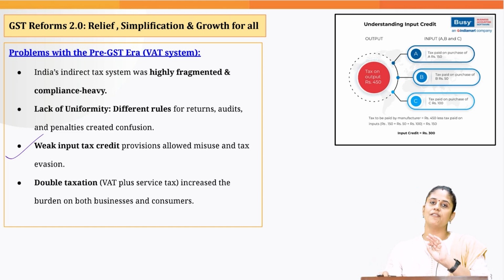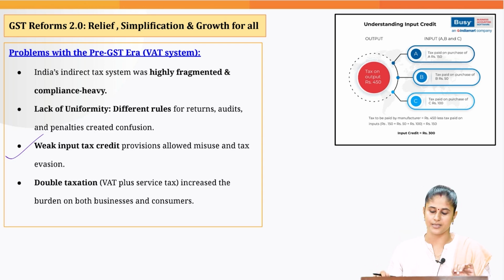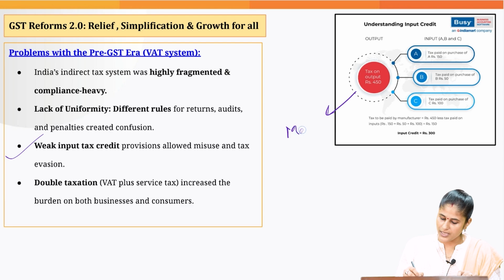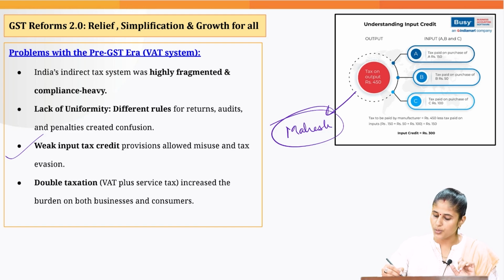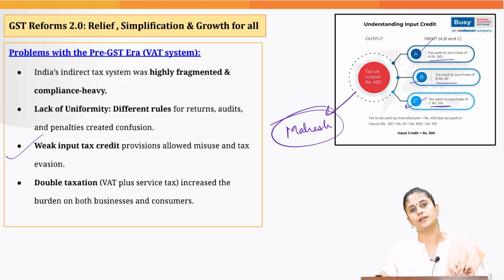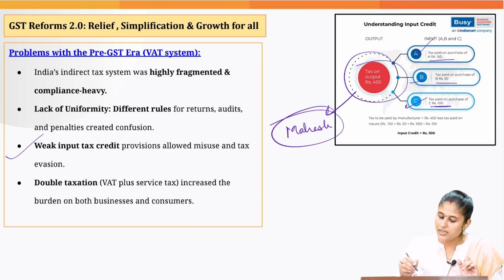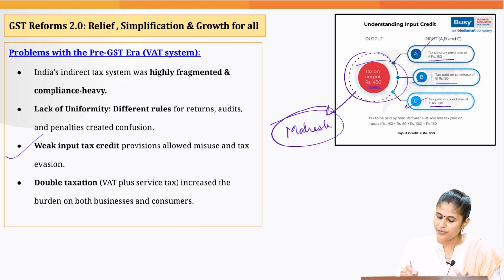Under GST, we have an effective input tax credit mechanism in place. Let's just understand what this input tax credit mechanism is. Let's suppose Mahesh is owning a company, and this company procured 3 raw materials or 3 inputs. On each of them, the company paid taxes. When it procured A, it paid a tax of 150 rupees. On B, it paid a tax of 50 rupees. On C, it paid a tax of 100 rupees. Now, the final tax on the output produced by Mahesh's company turns out to be 450.